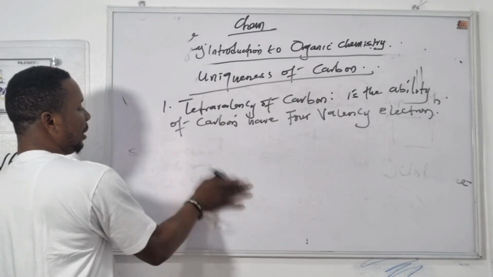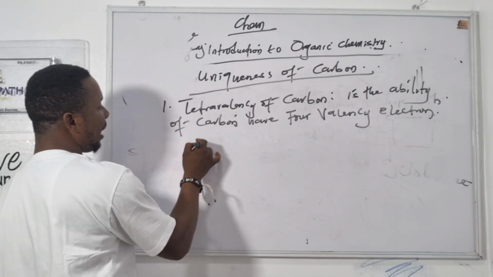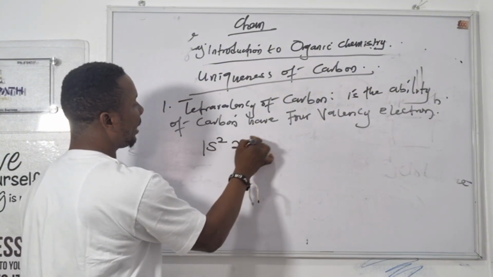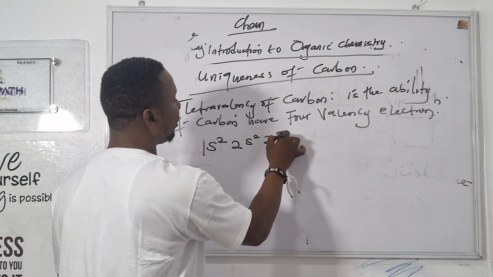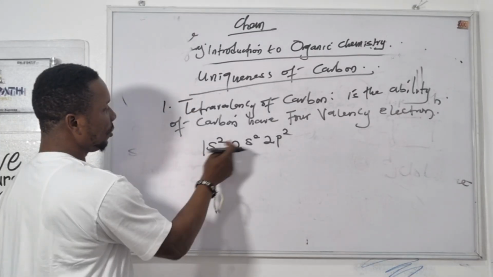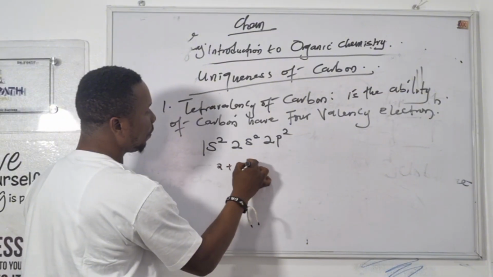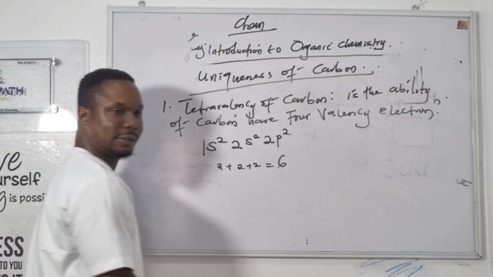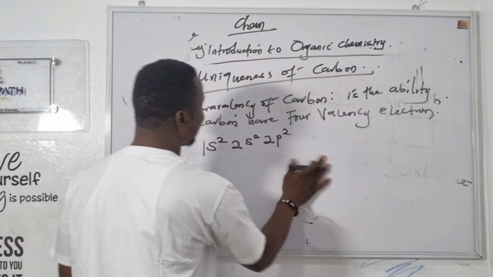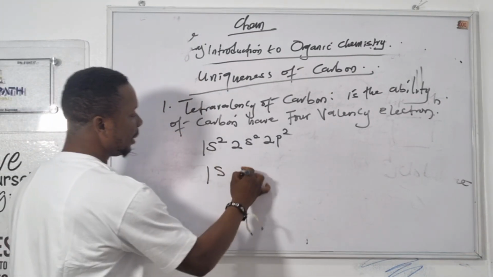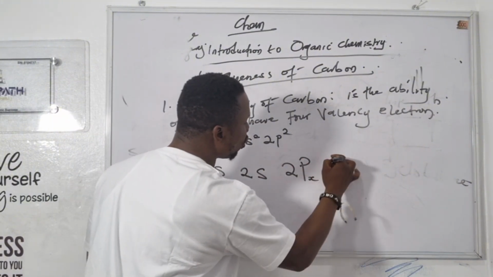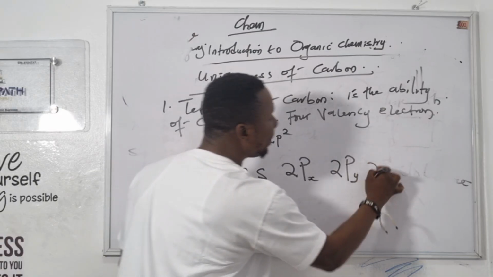Now, let's check it. For example, in the ground state, carbon's electronic configuration is 1s2, 2s2, and 2p2. So let's count the valence electrons: 2 plus 2 plus 2, we have 6. The atomic number of carbon is 6. Now let's look at the excited state: 1s, 2s, 2px, 2py, and 2pz.